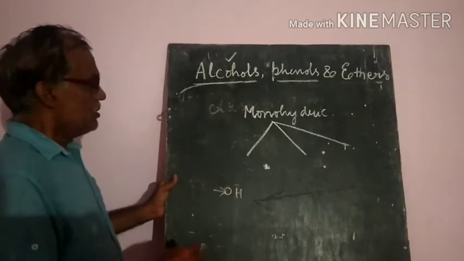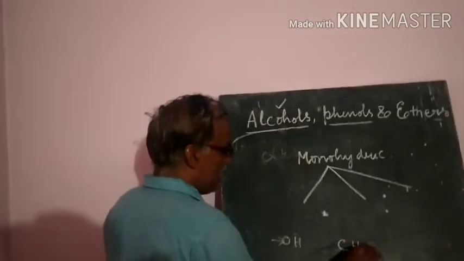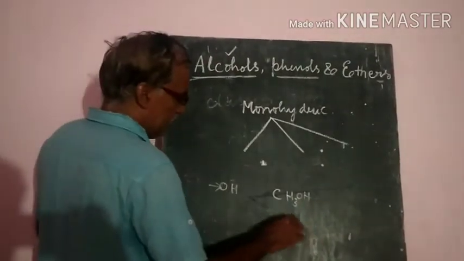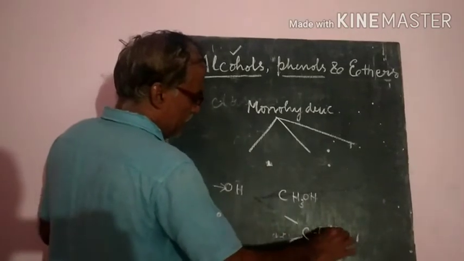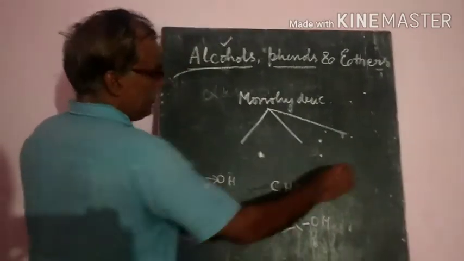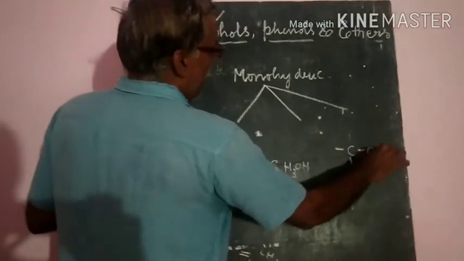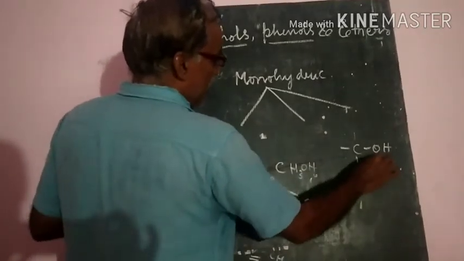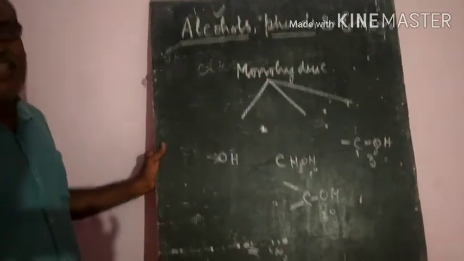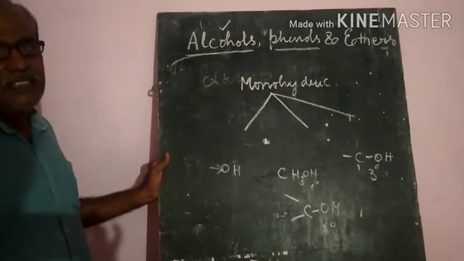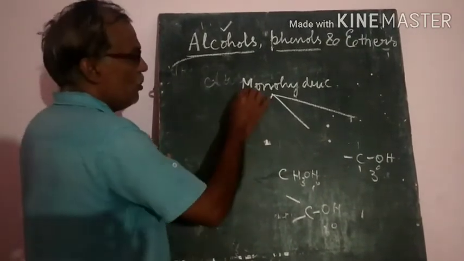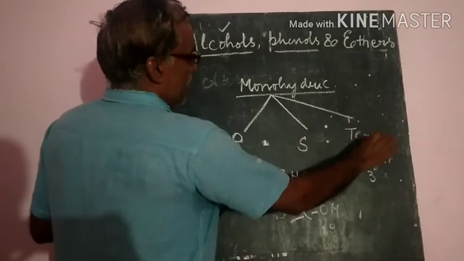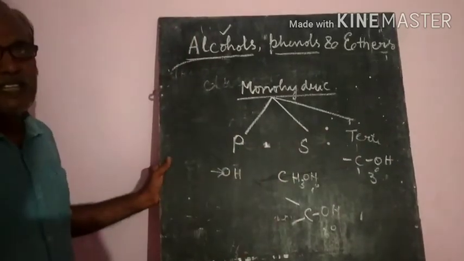If it is attached to a primary carbon, it is called a primary alcohol; a secondary carbon, a secondary alcohol; and a tertiary carbon, a tertiary alcohol. So 1 degree alcohol, 2 degree alcohol, 3 degree alcohol, according to where the carbon atoms are present.